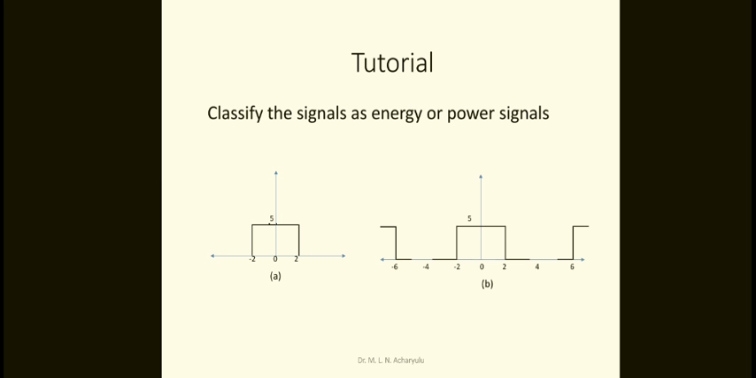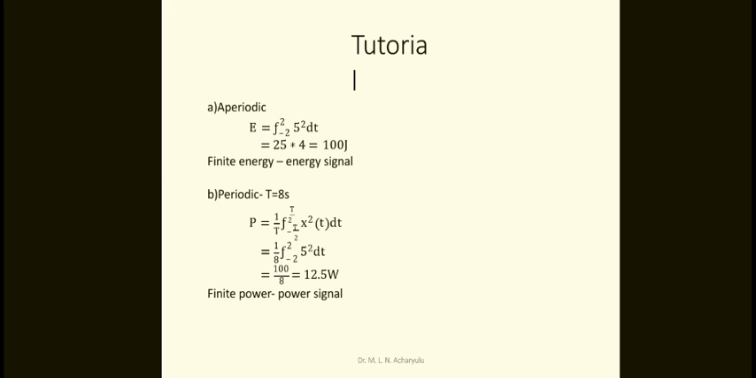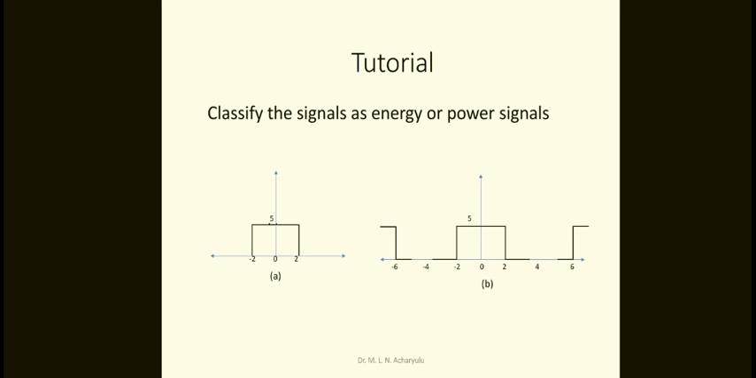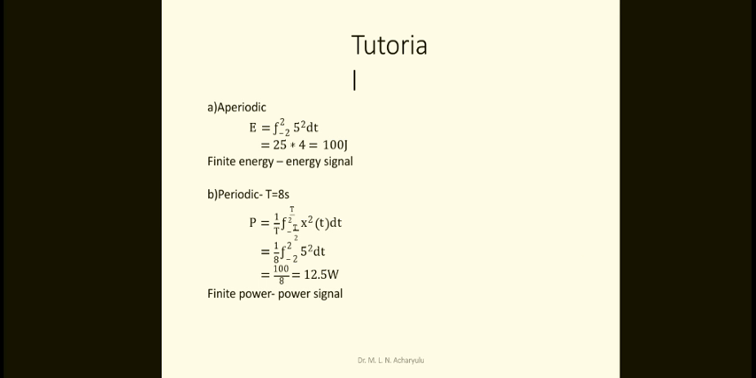Okay, so in figures A and B you say this is a periodic signal, that is, E is equal to the integral from minus 2 to 2 of 5 square into dt. Just observe that 5 is the amplitude and minus 2 to 2 is the time period. So therefore minus 2 to 2, and 5 square into dt, 5 square is 25, that means 100 joules, which is finite. This is called the energy signal.